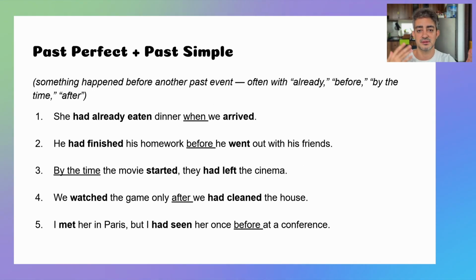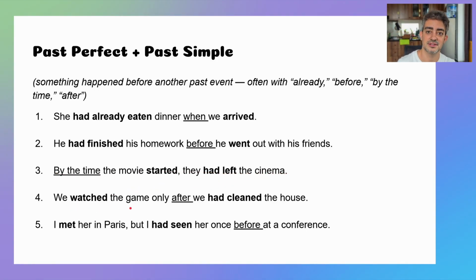Now, past perfect and past simple, when they work together, we might use some words like already, before, by the time, or after. So she had already eaten dinner when he arrived. He had finished his homework before he went out with his friends. By the time the movie started, they had left the cinema.